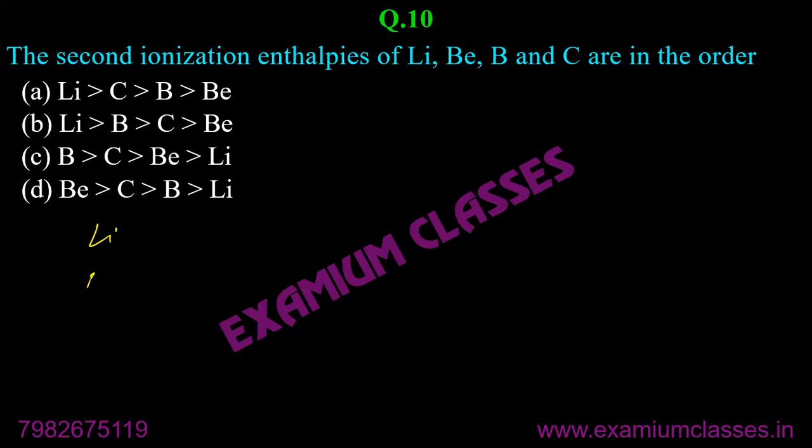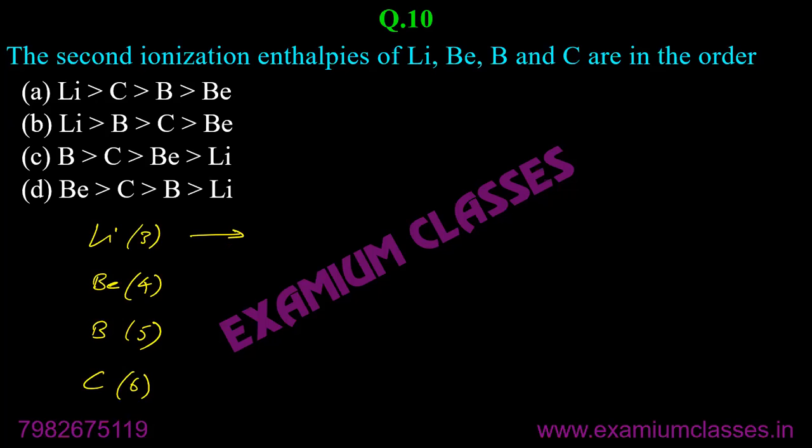So lithium, beryllium, boron, carbon. This is the sequence. After lithium, we have in the periodic table beryllium, boron, and carbon, and we have atomic numbers 4, 5, 6.